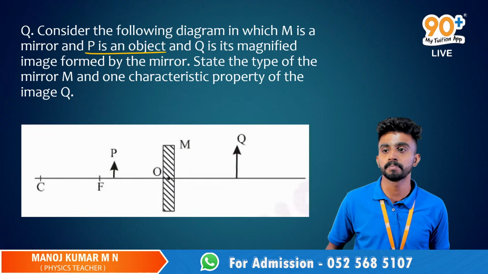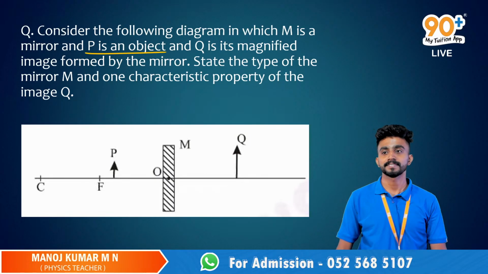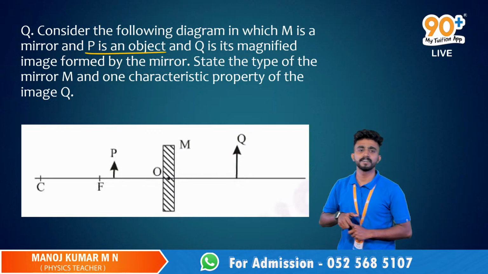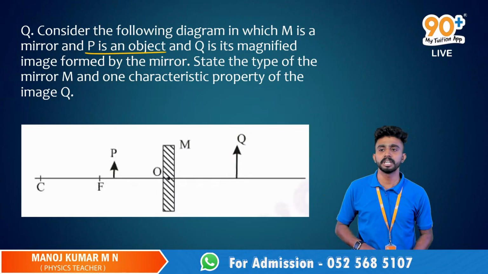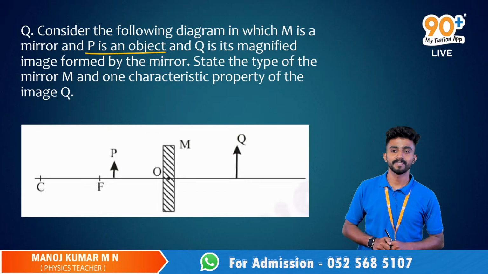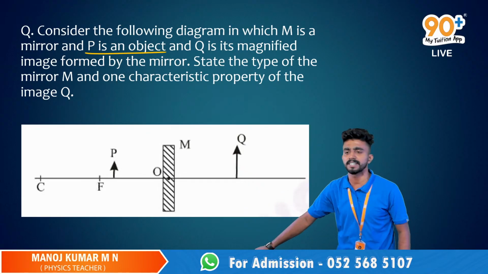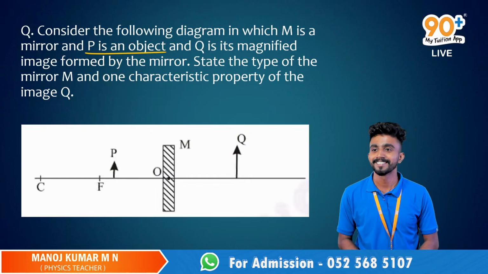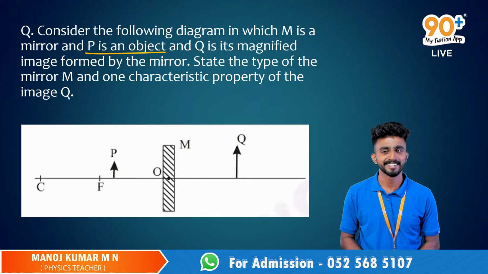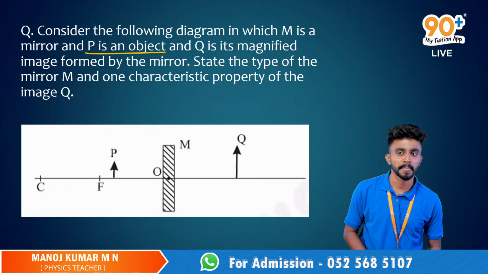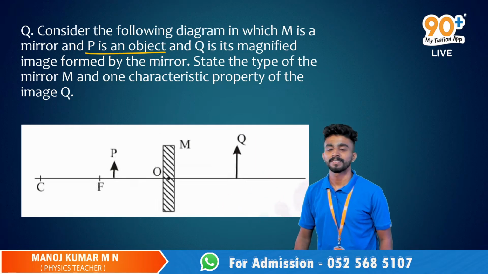Haripriya, left on top. Yes. Haripriya, what about the size of the image? It's an enlarged image. So what type of mirror is it? Convex mirror, right? No, it's a concave mirror, because the center of curvature and the focus are at the left side of the mirror.